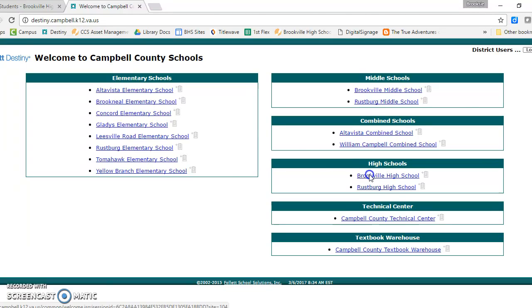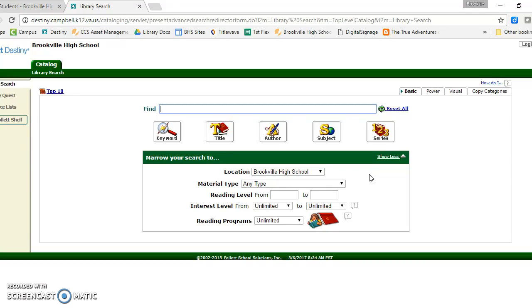So what I'm going to do is choose Brookville High School, and then I'm going to get to this page, which hopefully you've seen before. It shouldn't be too new. This is where you're going to search for your topic. So you can search by keyword, title, author, subject, or series. You're probably going to use the keyword or the subject option for this. So I'm going to use the example of Greece to see what we have. So I'm going to type in my topic, and then I can either click keyword or subject. I'm going to start with keyword. We'll come back to subject in just a second.